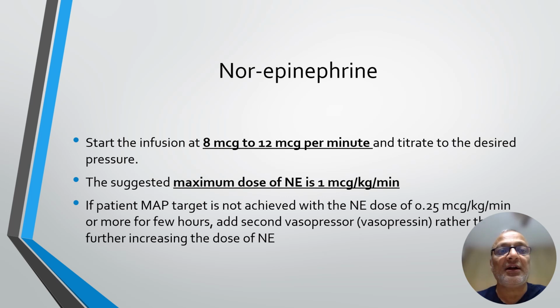If the patient's mean arterial pressure target is not achieved with a norepinephrine dose of 0.25 microgram per kg per minute or more for a few hours, add a second vasopressor, and that is vasopressin, rather than further increasing the dose of norepinephrine.